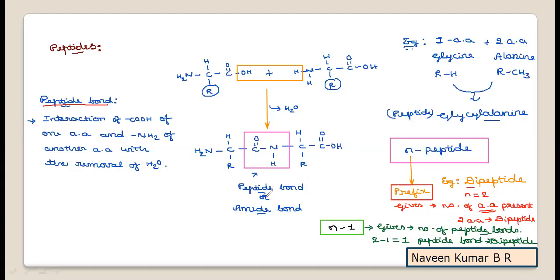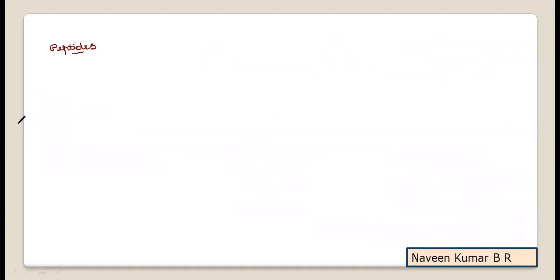Now we'll try to understand the same with a few more peptide names: what are the amino acids present in them and what are the peptide bonds present in them. If we take the name of the peptide, what are the amino acids present in it and what is the number of peptide bonds in it.